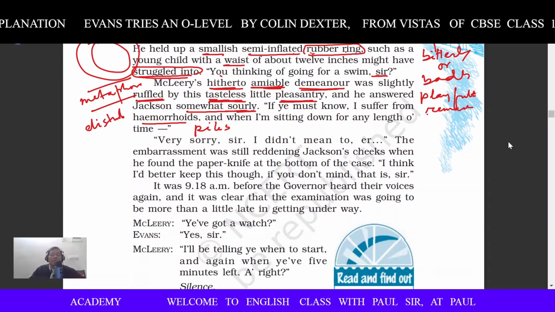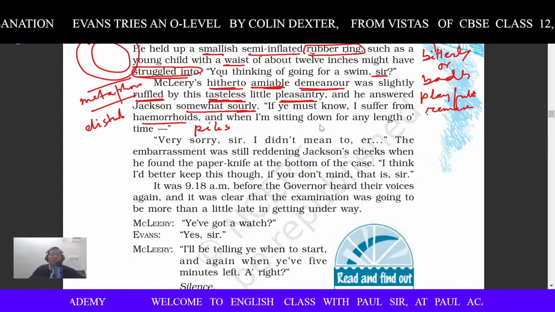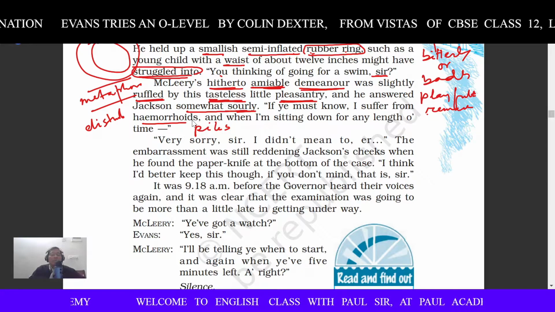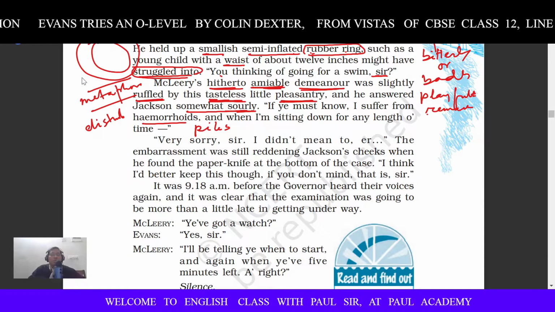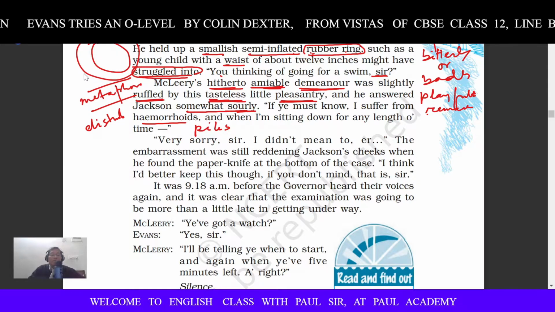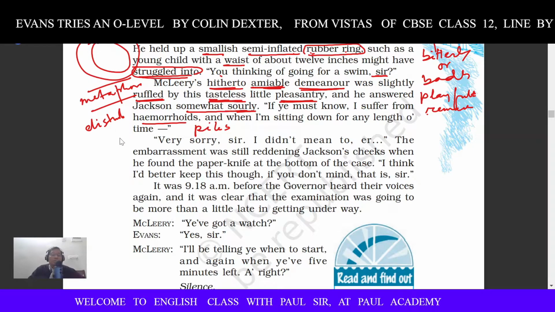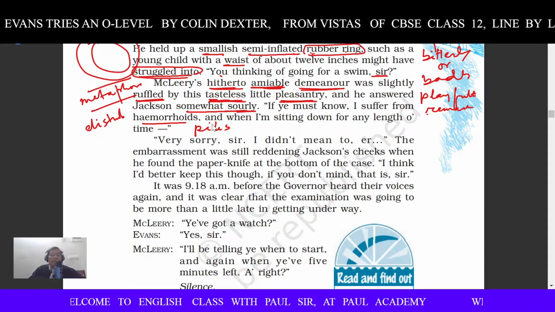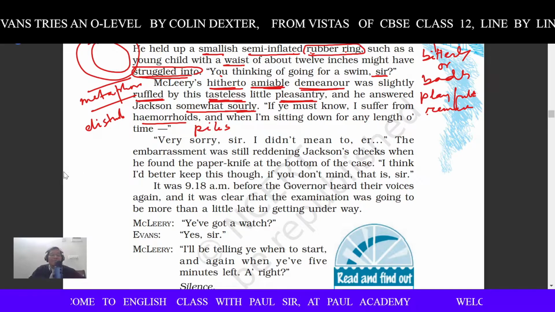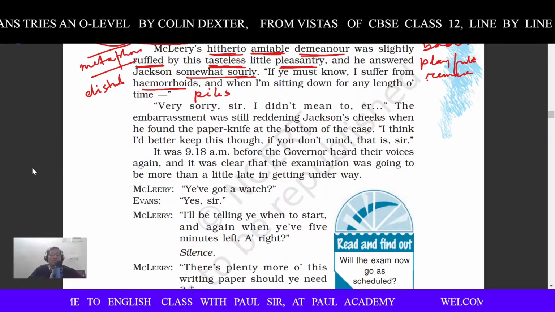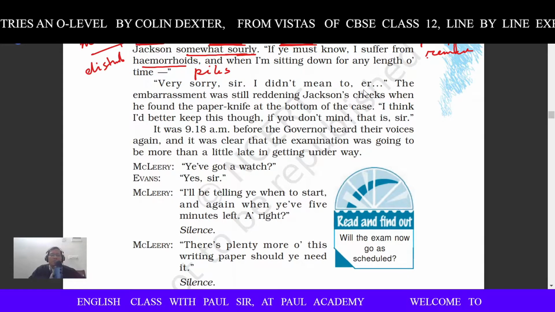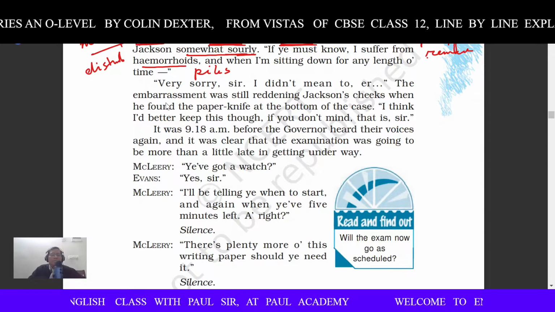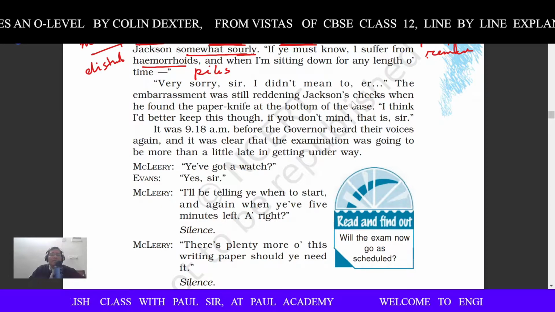McLeery said, you know, sir, I suffer from what is called hemorrhoid. So I carry this kind of small tube with me so that it helps me to sit whenever I'm sitting, because the people, those who have hemorrhoids, they have a lot of pain while they sit, mainly for passing stool. Very sorry, sir, very sorry. I didn't mean to. The embarrassment was still reddening Jackson's cheeks.